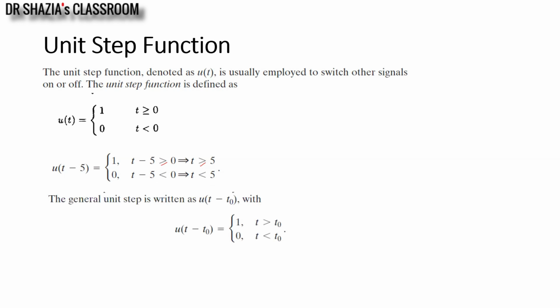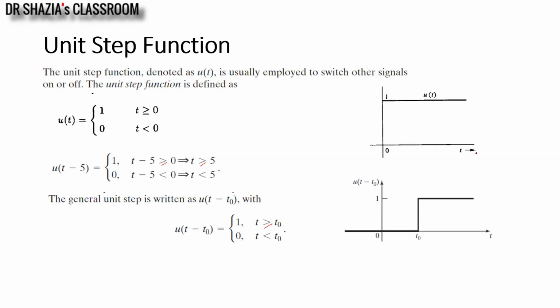So in general, a unit step signal is written as u of t minus t0, with u of t minus t0 being 1 for t greater than t0 and 0 for t less than t0. The equal to condition is the limiting condition, always the limiting condition. Graphically, u of t we are going to represent like this, and u of t minus t naught is represented by this graph.